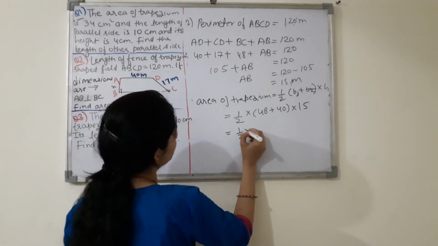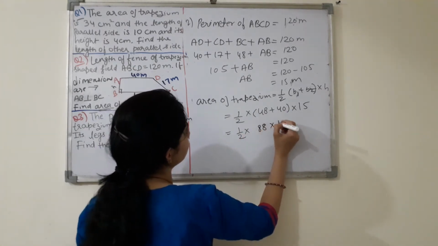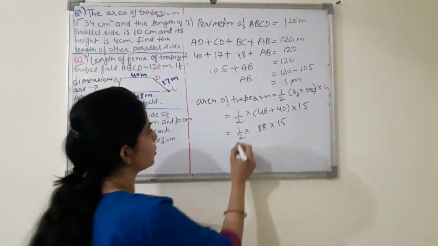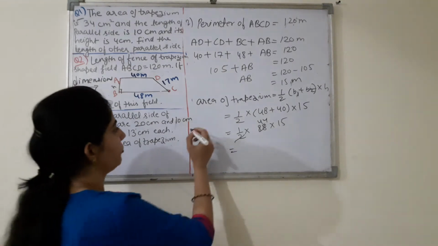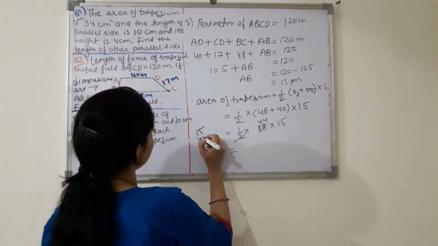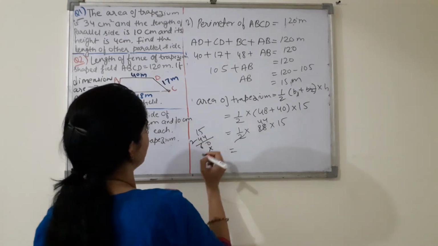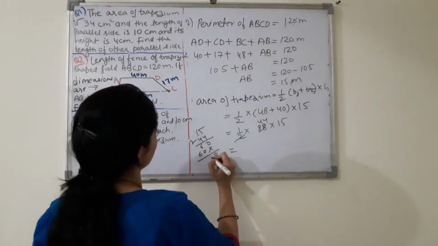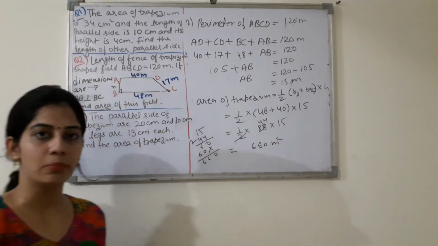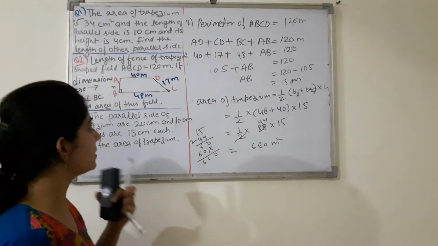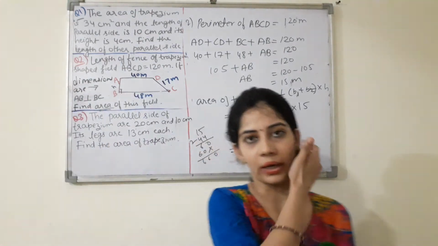So 1/2, this is your 48 plus 40 is 88 multiply by 15. So you can solve this, it will be 44. 44 multiply by 15 you can do. So it is 660 meter square. It means area of trapezium shaped field ABCD will be 660 meter square, right?